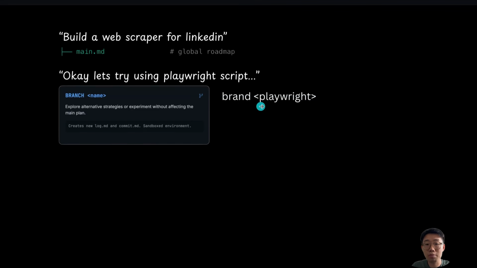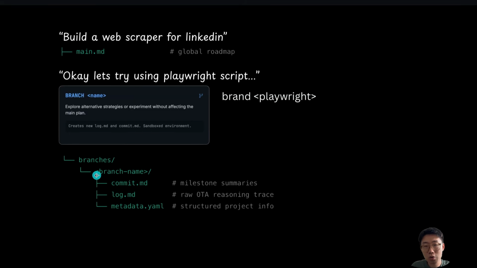This is where it will create a branch called playwright. What this branch action actually means is just creating a folder called playwright under the branch folder and initializing the commit.md file, the log.md file, which should automatically retrieve and save all the conversation history, and then the metadata. So it sets up a foundation for tracking the memory and knowledge of this specific Playwright script-based approach.